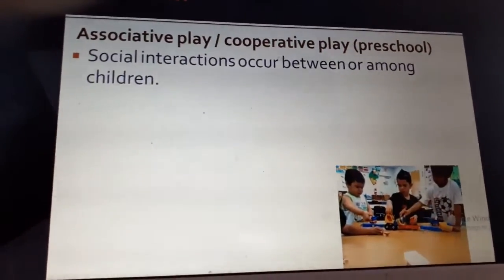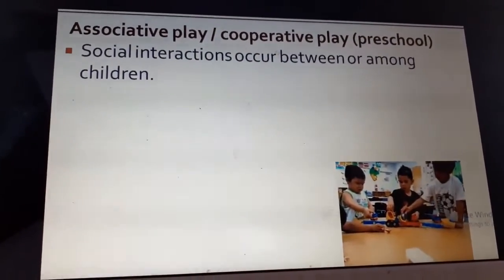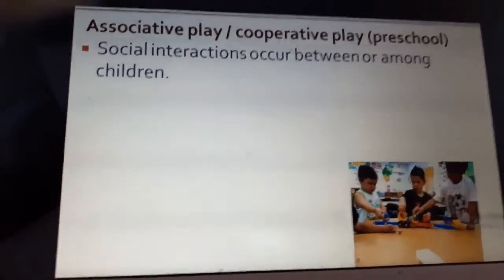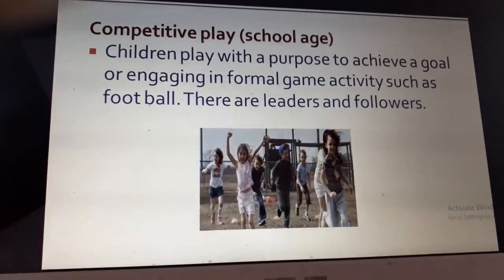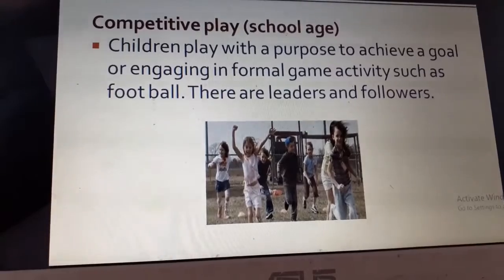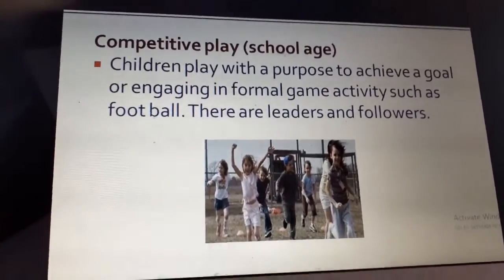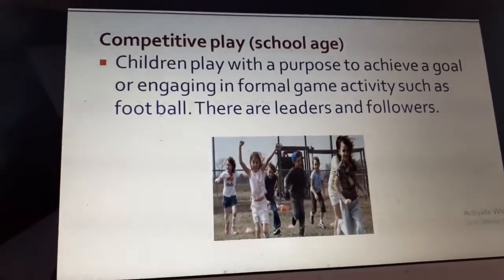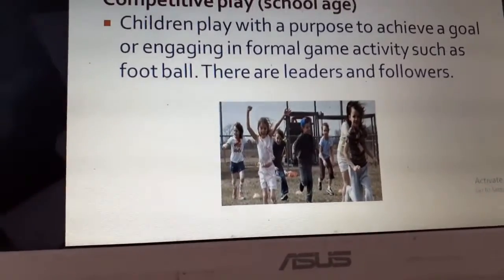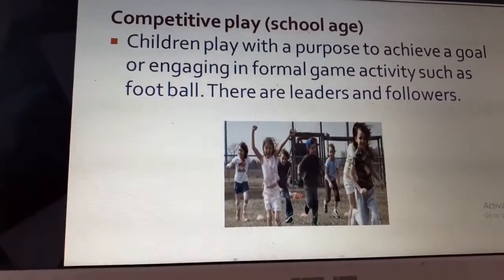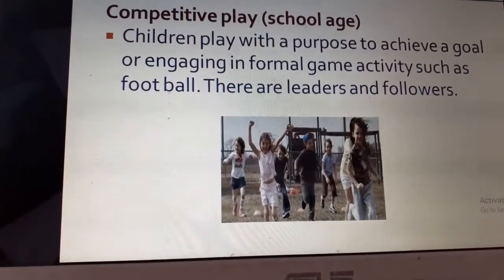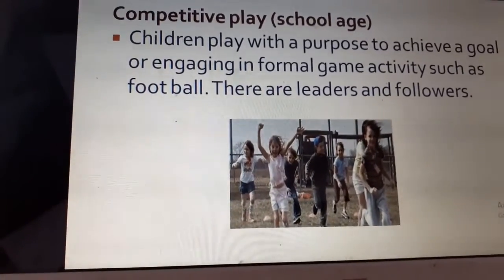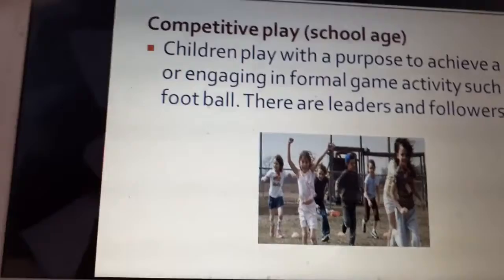The third one is cooperative or associative play seen in preschoolers. Here children play with each other, they interact with each other, they share their toys. This is called associative play. Competitive play is more common among schoolers. They play with a purpose to achieve a goal, for example, playing Kho-Kho, football, basketball. Here they have a purpose to win the game, and they engage in more formal game activities, where they have leaders and followers. In football we have a leader, a goalkeeper. Just like that, they have leaders, followers, and a goal in mind to win the game.